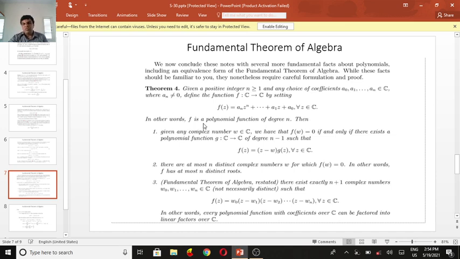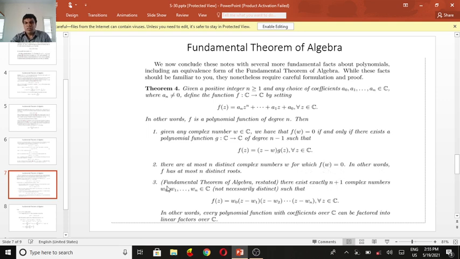In other words, f is a polynomial function of degree n. Then we write first: given any complex number w in C, we have that f of w equals 0 if and only if there exists a polynomial function g from C to C of degree n minus 1, such that f of z equals z minus w times g of z for all z belongs to C. Secondly, there are at most n distinct complex numbers w for which f of w equals 0.